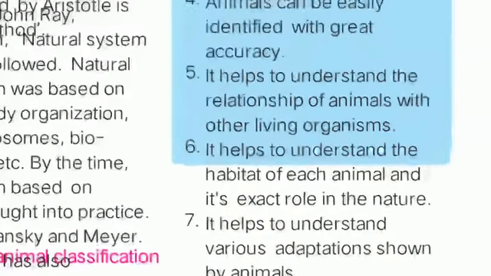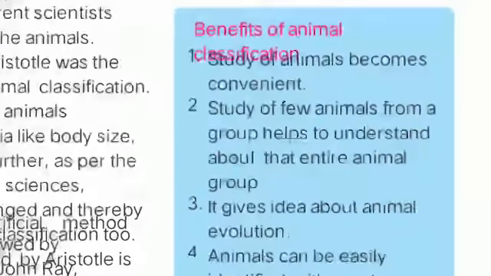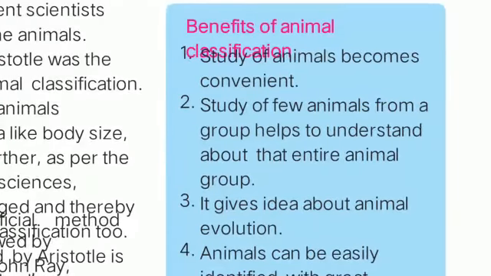Before that we should undergo once again the revision related to the benefits of animal classification, which can be written under the question: why the need of animal classification? First of all, it helps us to make the study of animals convenient. Understood? We don't have to study a single animal, we can study a group of animals together.